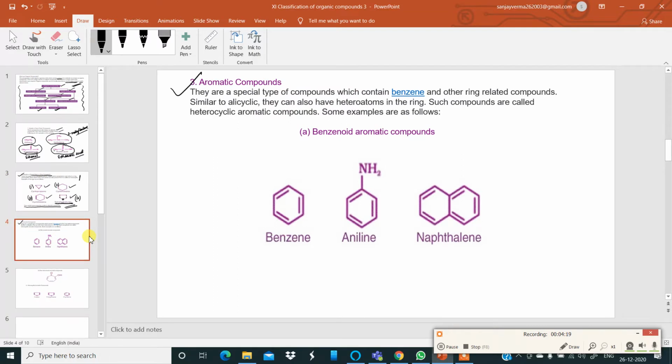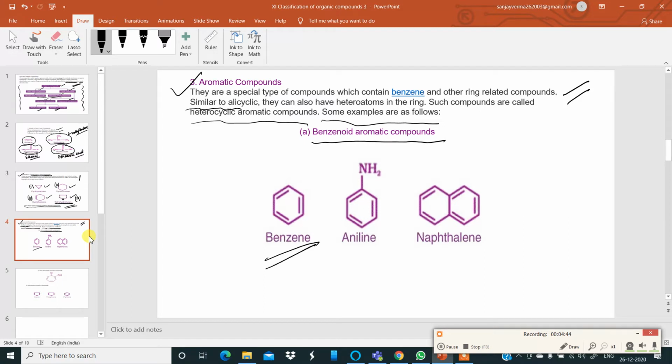Next slide. Now let's come to aromatic compounds. They are a special type of compounds which contain benzene and other ring related compounds. Similar to alicyclic, they can also have heteroatoms in the ring. Such compounds are called heterocyclic aromatic compounds. Some examples are given below, classified under benzenoid aromatic compounds.